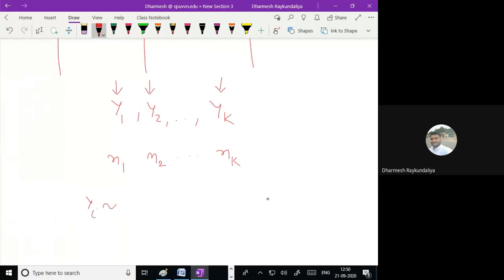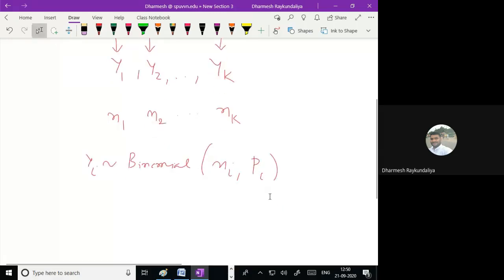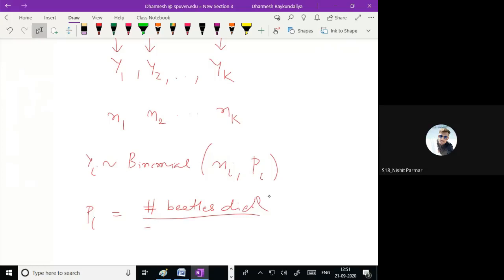So we have yi distributed as binomial with ni and with probability pi. What is pi? Pi is the probability, the number of beetles that died divided by the total number of beetles.